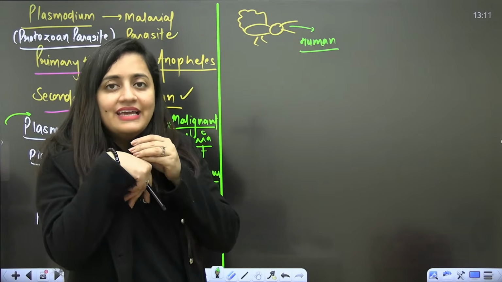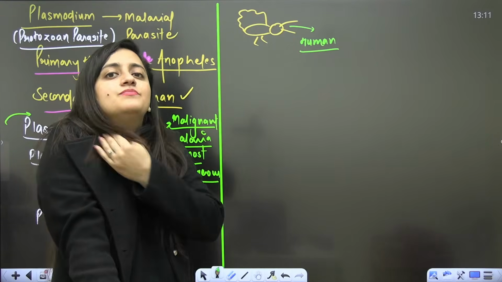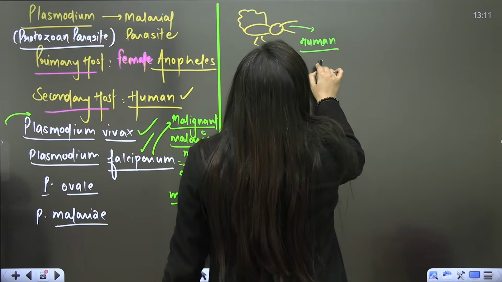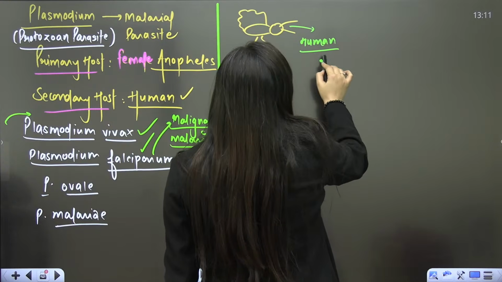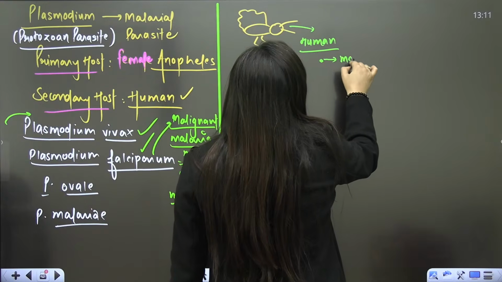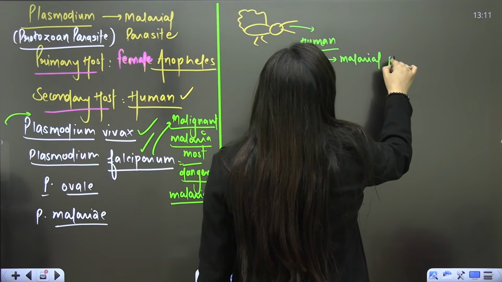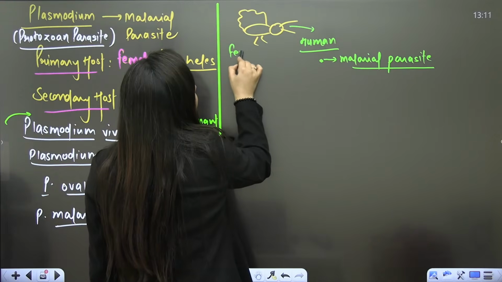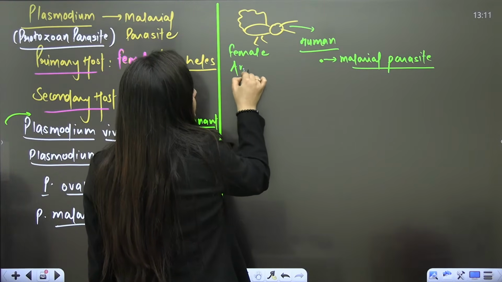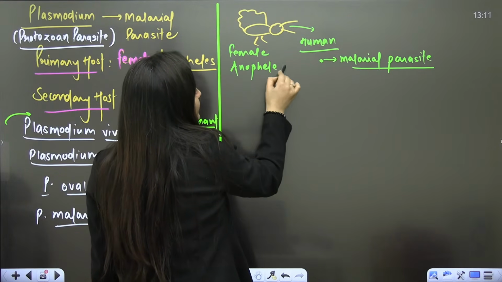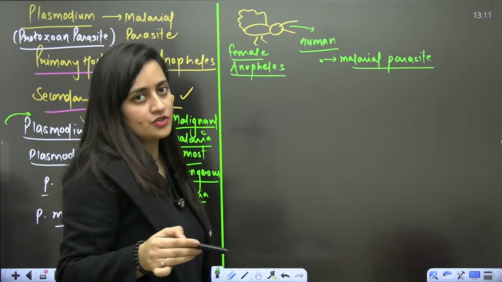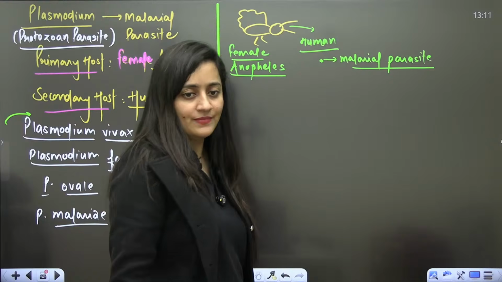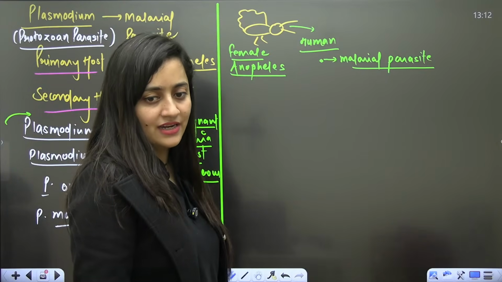Through that, the malarial parasite will enter the host's bloodstream. Let's say the mosquito is going to bite; there will be a salivary secretion, a drop of that, and this drop has the malarial parasite. If this female Anopheles has to spread the infection, then obviously it should also contain this parasite, right?